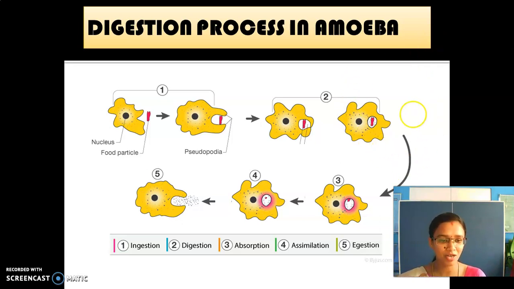And the last step, what is that? Egestion. What happens? The undigested food materials are sent out. Yes, up to this, I hope you are clear. We have seen digestion in human beings, grass eating animals, and then digestion in amoeba.